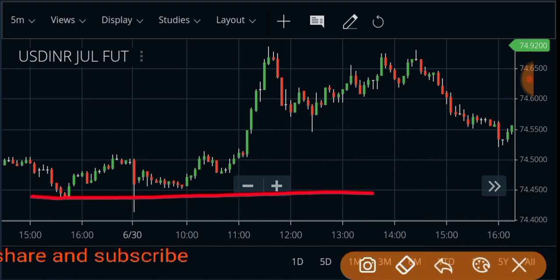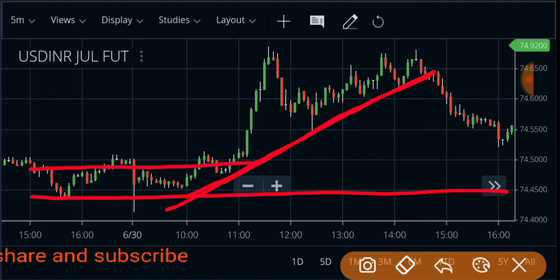So we got support, and after support the market will go up, right? And then support is shifted, right? Here we have a resistance level of 50 paisa, then there is a support of that trendy market.